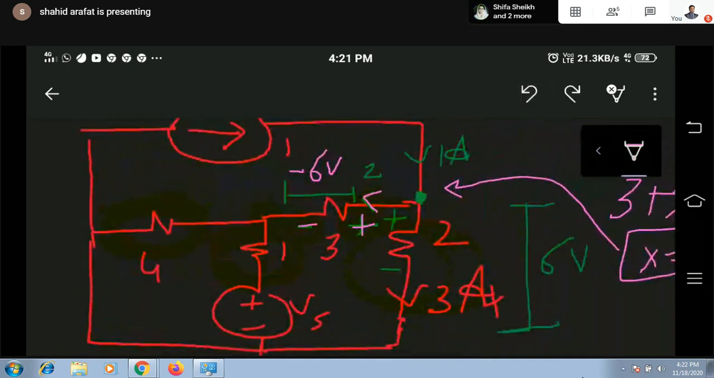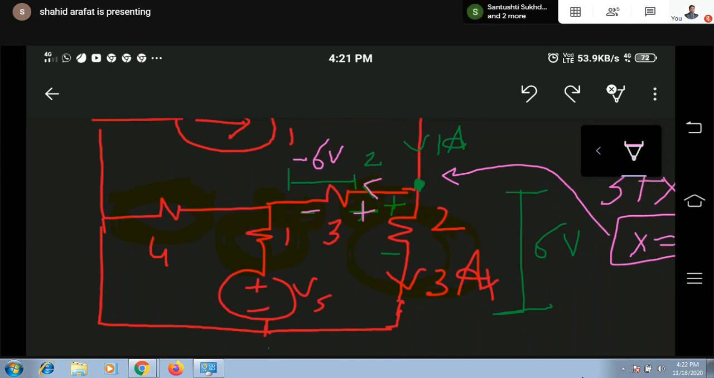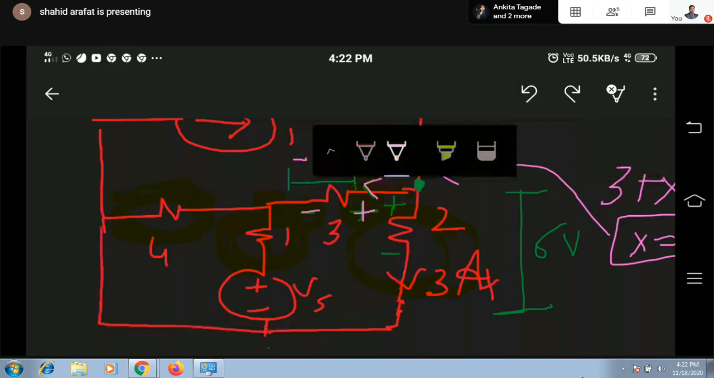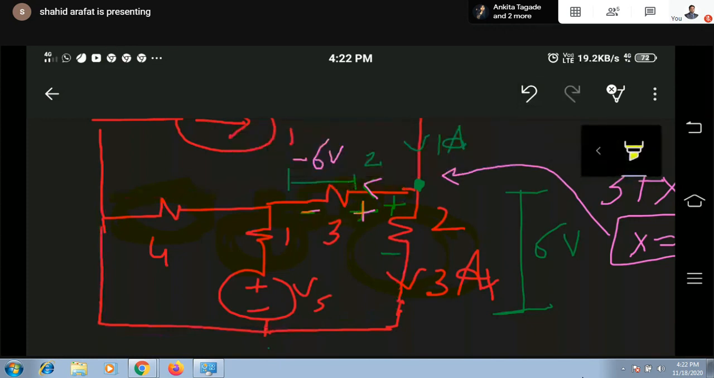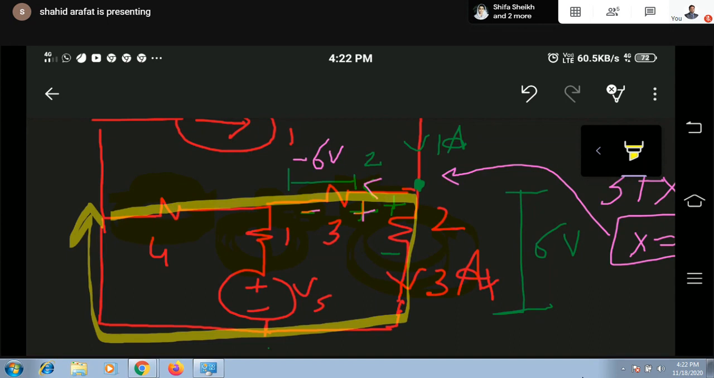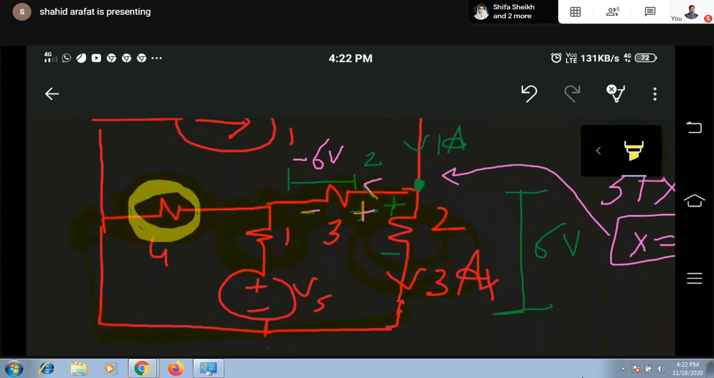For this, we can apply KVL in this loop. That's why I first told you not to restrict KVL to mesh loops. Apply KVL in any closed path, whatever is convenient. Simply look at this loop. If I apply KVL in this loop, the voltage across this is known to us, and the voltage across this is also known to us. The only unknown is the voltage across this 4 ohm. So by applying KVL in this closed path, we can easily get the value of this voltage. We know the voltage across this as well as this. Simple.